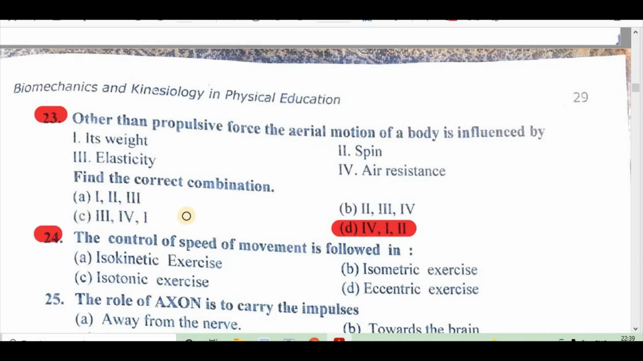Question 24. The control of speed of movement is followed in A. isokinetic exercise, B. Isometric exercise, C. Isotonic exercise, D. Eccentric exercise. Right answer is A. Isokinetic exercise.